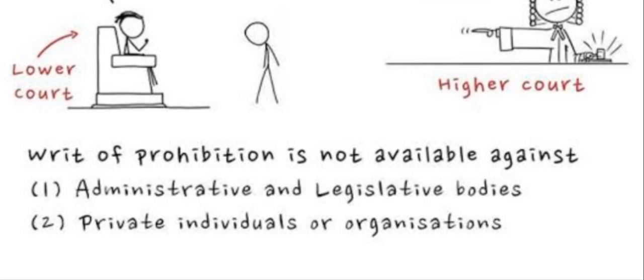That's why this prohibition writ does not work against legislative bodies, and it is not against private individuals either. It means the prohibition writ is only against judicial and quasi judicial authorities. There is no way to use it against private individuals, legislative bodies, and in the same way administrative authorities also.